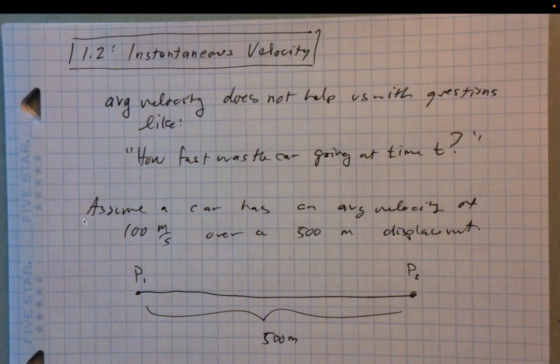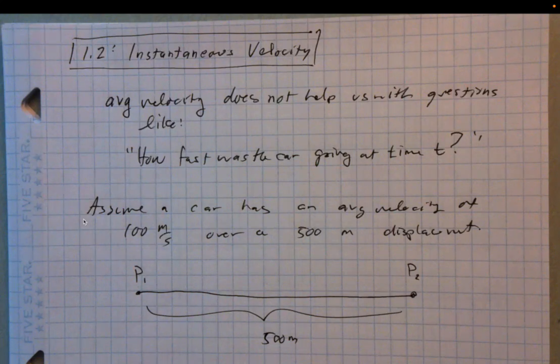Or it may have gone 200 meters per second, then maybe negative 10 meters per second, and then 20 meters per second for some amount of time. The point is that the speed could be anything over that interval. The average velocity just tells us on average what it did over that 500 meters, but there's infinitely many ways to traverse 500 meters at 100 meters per second average velocity.